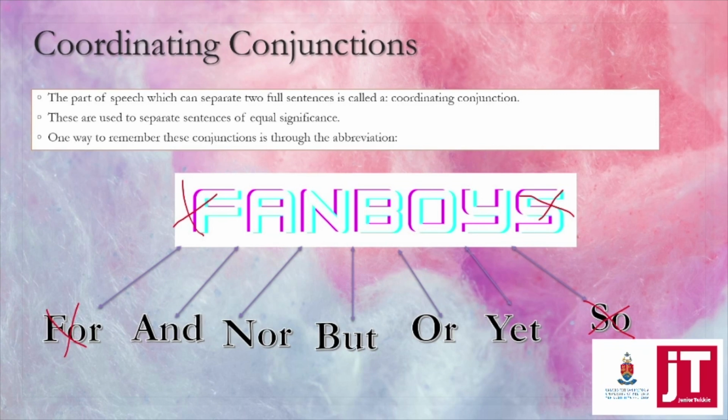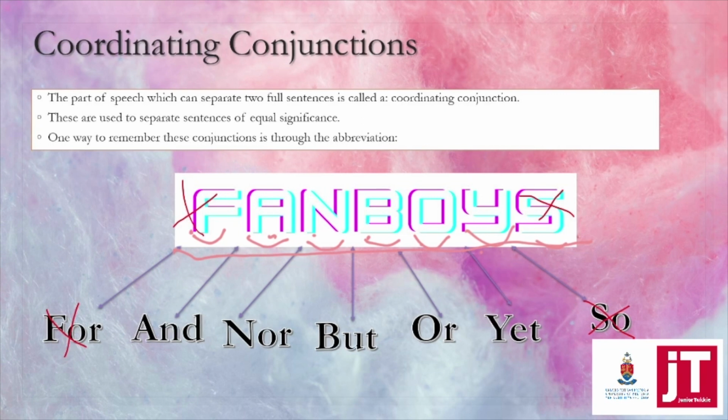It's called fanboys, and it's over here. An acronym is when the first letters of words come together to form a word. Fanboys: for, and, nor, but, or, yet, and so. Those were widely agreed upon to be the coordinating conjunctions.